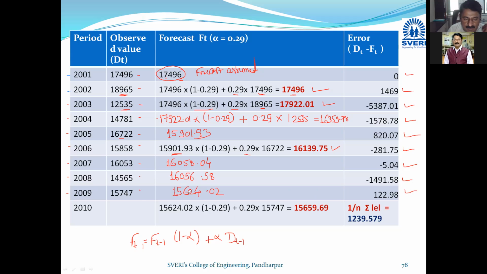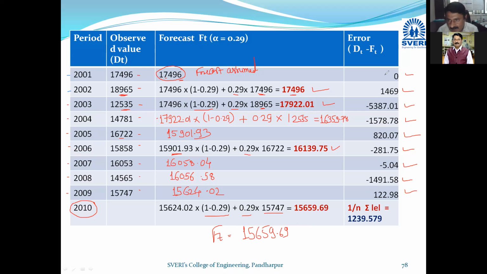And finally, we have to calculate for 2010. These all things are necessary for 2009, and ultimately we have to calculate for 2010. So I can say ft is equal to 15,624 into 1 minus 0.29, plus 0.29 into this. So ultimately, friends, you will get this answer: f of t is equal to 15,659.69, whatever TJ, terajoules, is there.